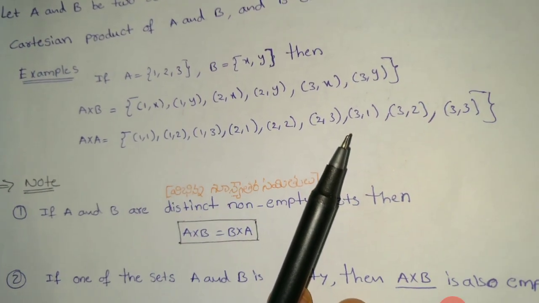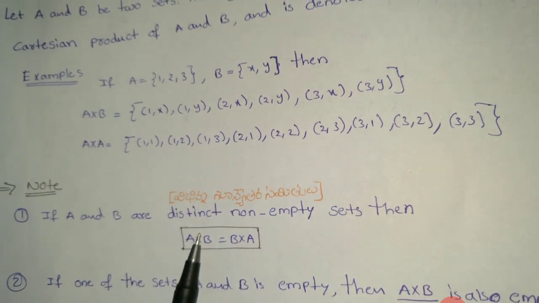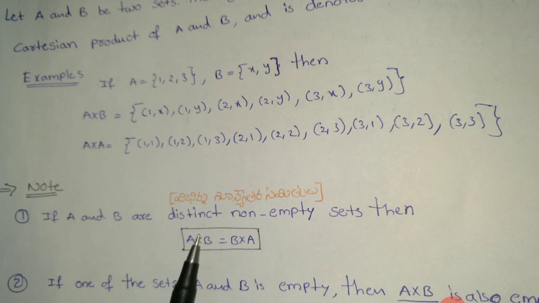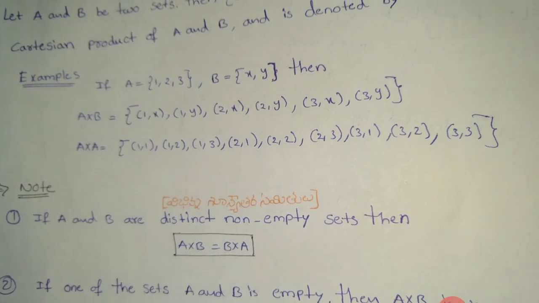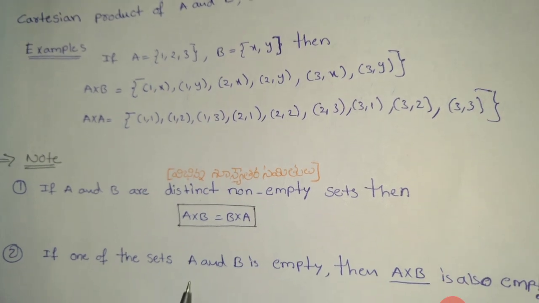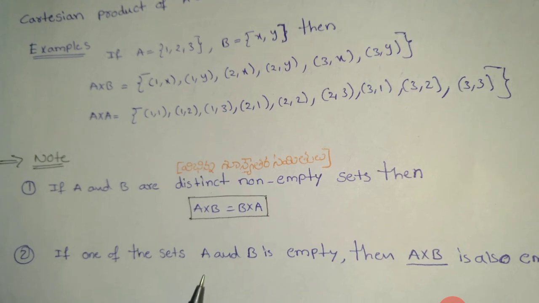Note: if capital A and capital B are distinct non-empty sets, then A cross B is not equal to B cross A. If one of the sets A and B is empty, then A cross B is also empty.